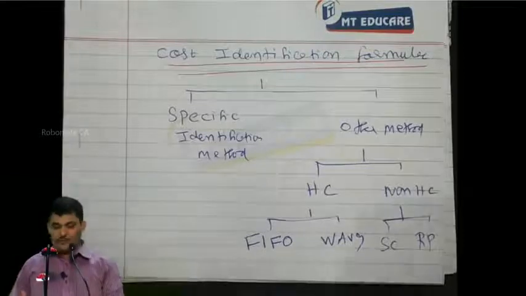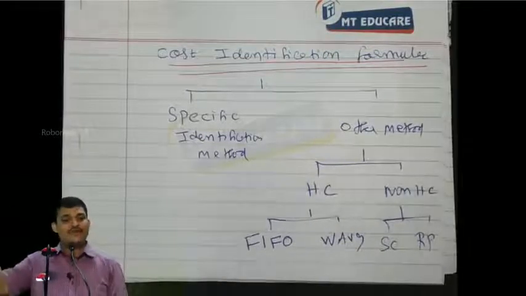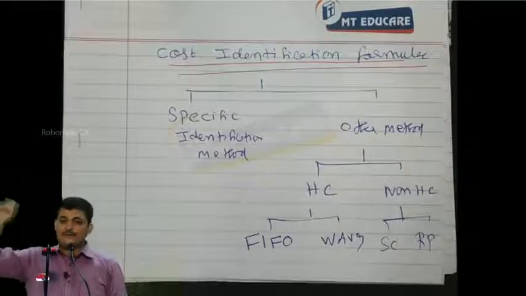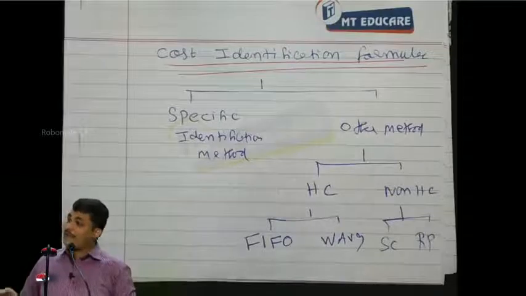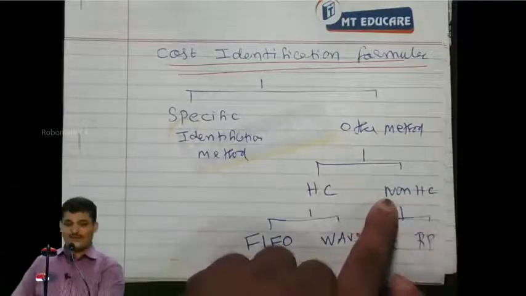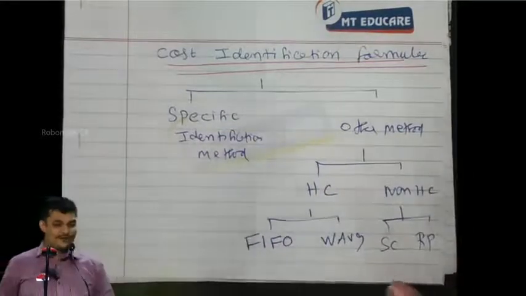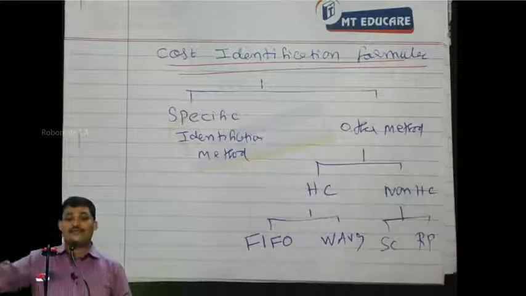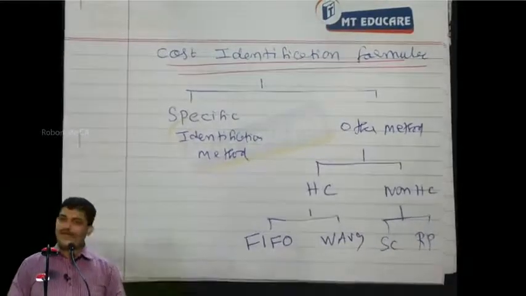Then they value everything at selling price, and using the average margin, reduce that profit margin, and you get the cost price of the goods. But it may not be actual. That is why we say it is non-historical cost, which means it doesn't represent the actual purchase cost. It is only an estimated cost price because it is very difficult to identify the separate cost price. All these are allowed by AS 2.